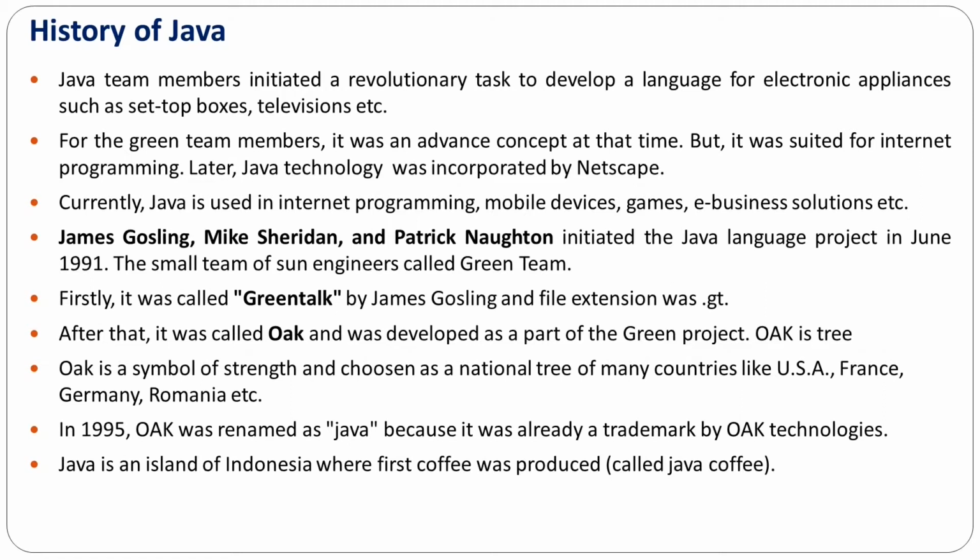Java is not only used in electronic devices, but also in programming languages and for developing web based applications, desktop applications, and more recently big data analysis, data science, and Internet of Things technology. So Java is popular day by day.